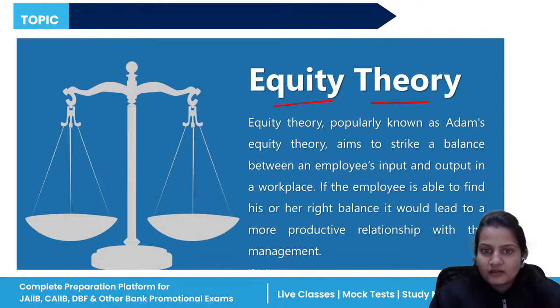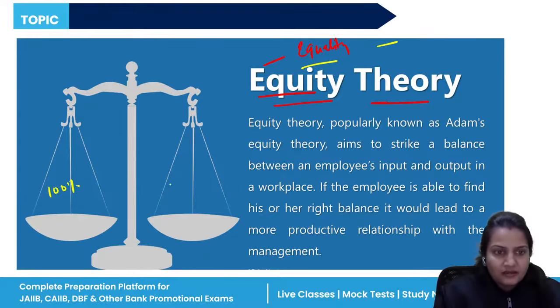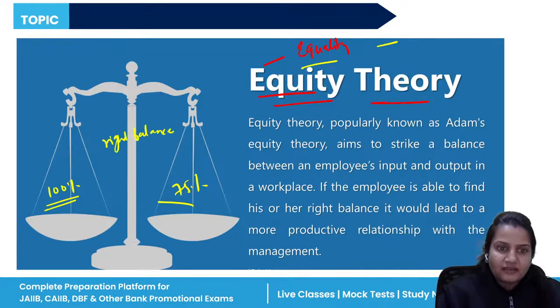Next is equity theory. E stands for equity, and here it means equality. Equality means we should not create differences between members who are working in the organization. There should be the right balance between the persons who are working. Suppose the person is giving 100% and in return you are paying a salary of just 75%. No, it should not be that. If he is giving 100%, you should also give him 100%. Means there should be the right balance between the work done and the salary received.